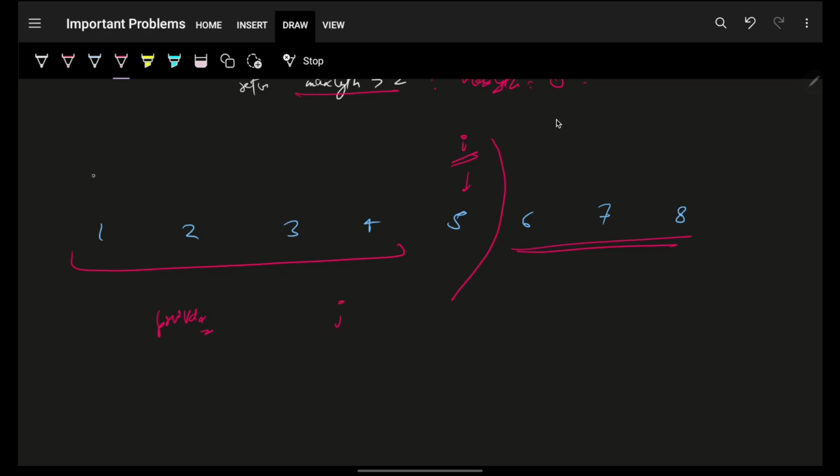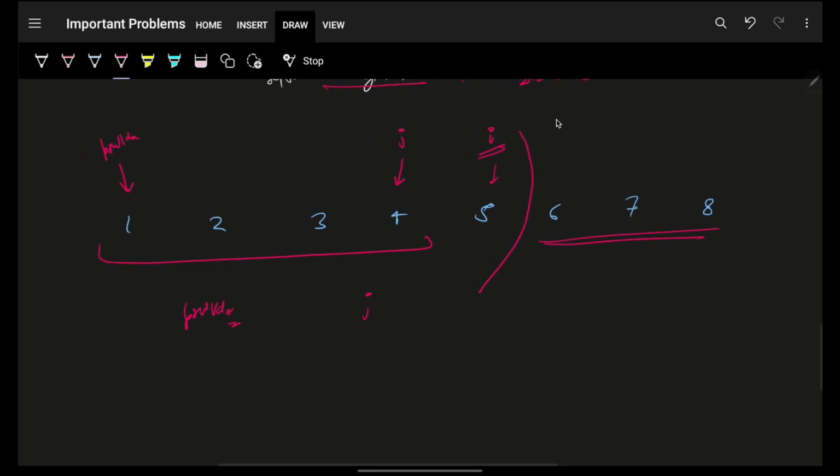So I will start from here, from the extreme points. I will say this is my previous index and this is my j. Then I can simply use my approach of two pointers so that it sums up to 5. Firstly, in this case, as you can see, these two have a sum equal to 5.